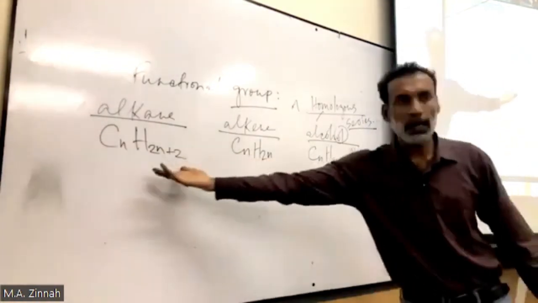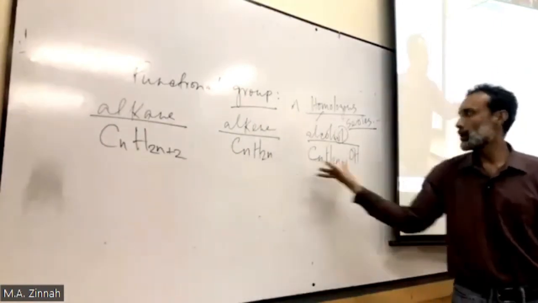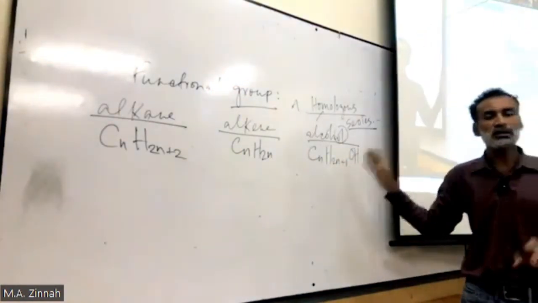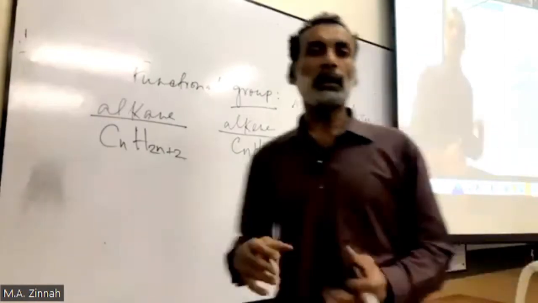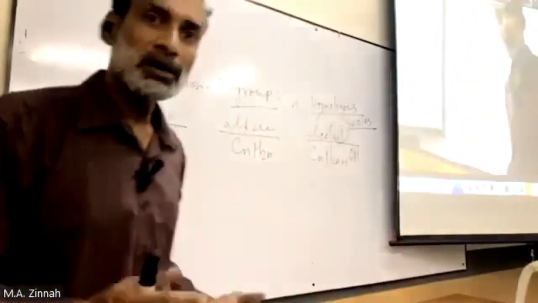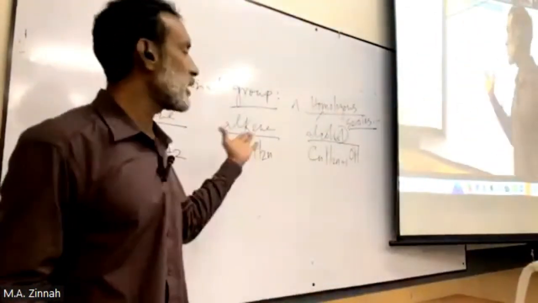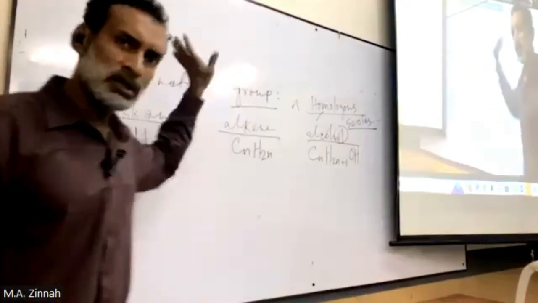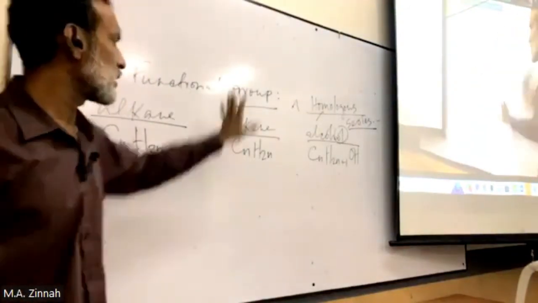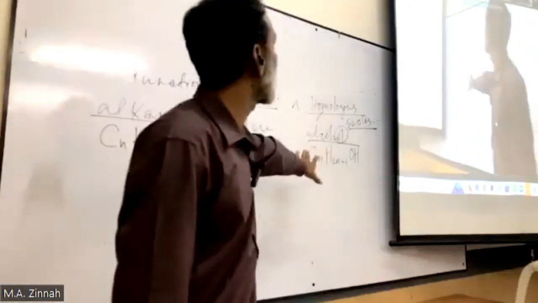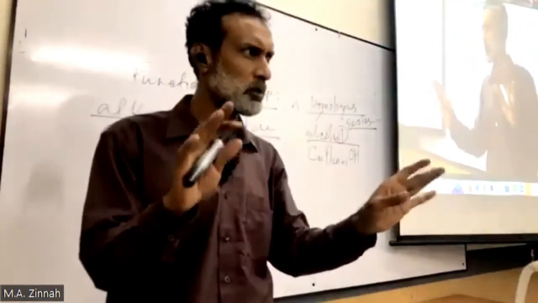Okay, so this is alkane, this is alkene, and this is what? Alcohol. These are the general formulas of 3 homologous series. In this series, again I say, there are many compounds. In this series, there are many compounds. In this series, there are many compounds. I'm going to show some compounds.